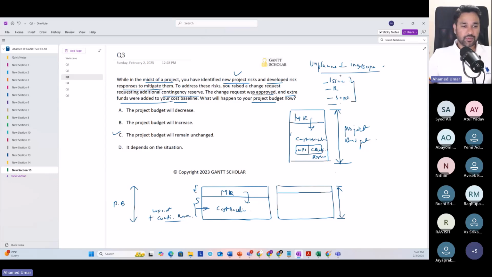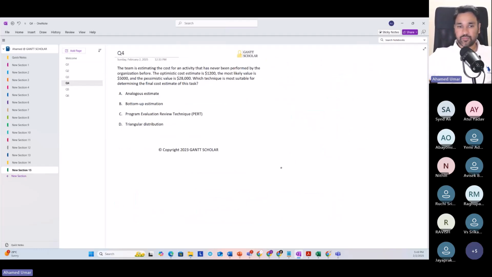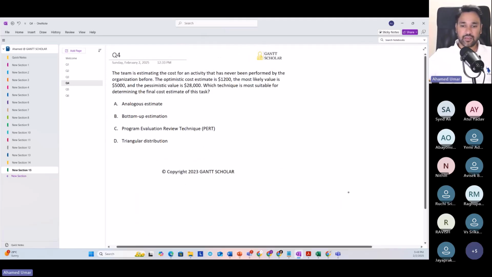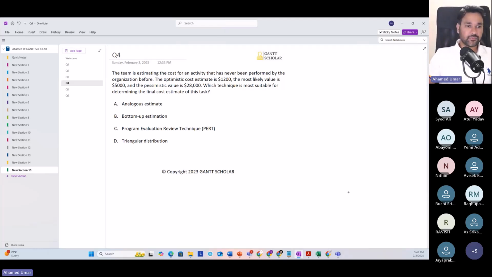Yeah. Okay. Good. So shall we solve the next question? Abhyumi, if you do not have any question, you can drop your hand. Right. So let me zoom in. This question is from estimation technique. Please solve this question and let me know your answer in the chat. Is it big enough? Is it having an extra zero, pessimistic value? No, no. No? Okay. But good that you noticed that. That is the clue to solve this question.